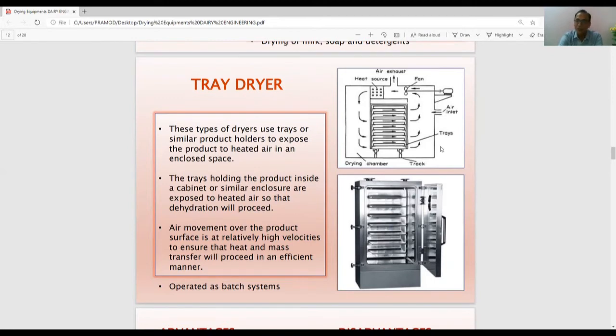And tray dryer is mainly a multi-purpose dryer. It can be used for fruits, for vegetables, for grains, for all other kinds of dehydration, or the product which we have to dehydrate. All right, so you can see it very well here. I can show you when we meet in the campus. You can see here that these are the trays, and the heating coils are here. A fan is there, and the hot air moves around the product, takes the moisture out and goes out, and that's how slowly moisture is reduced. So that's how the tray dryer works.